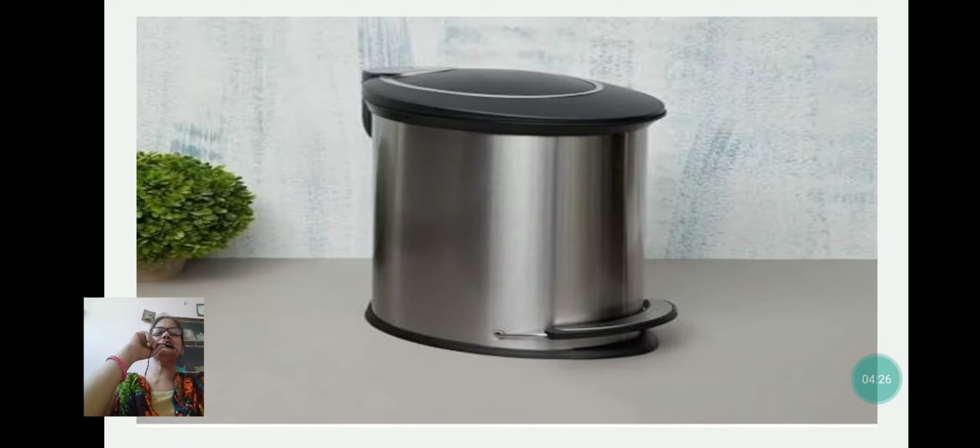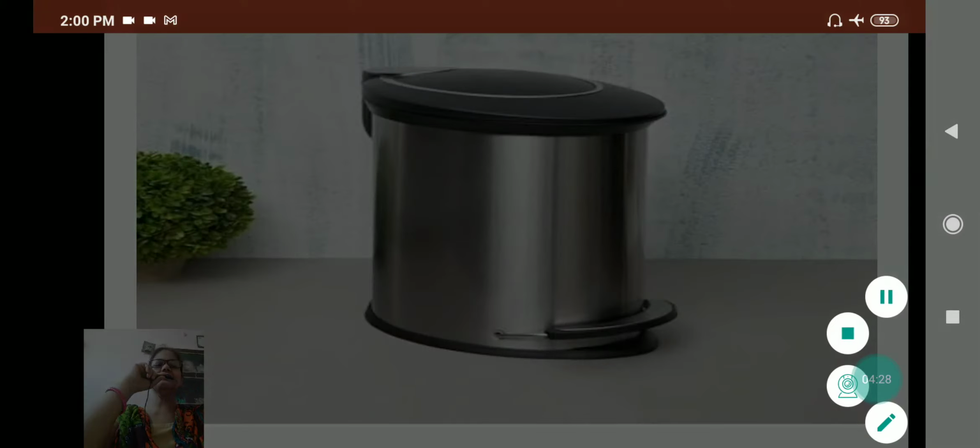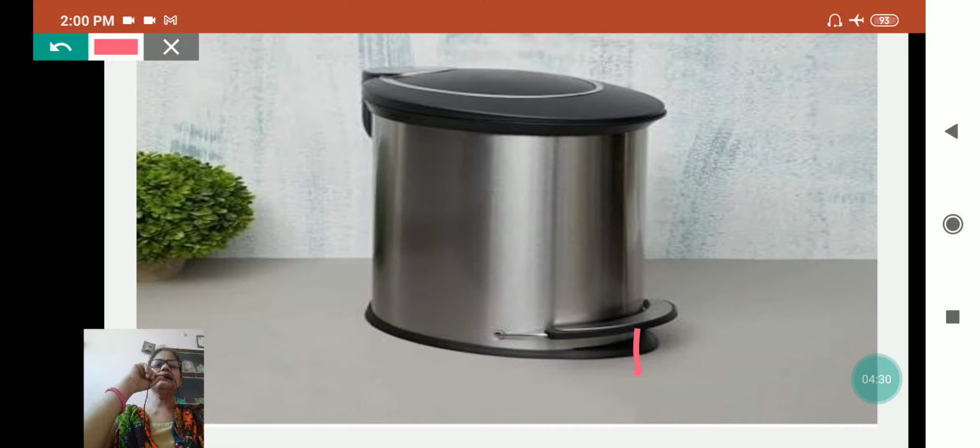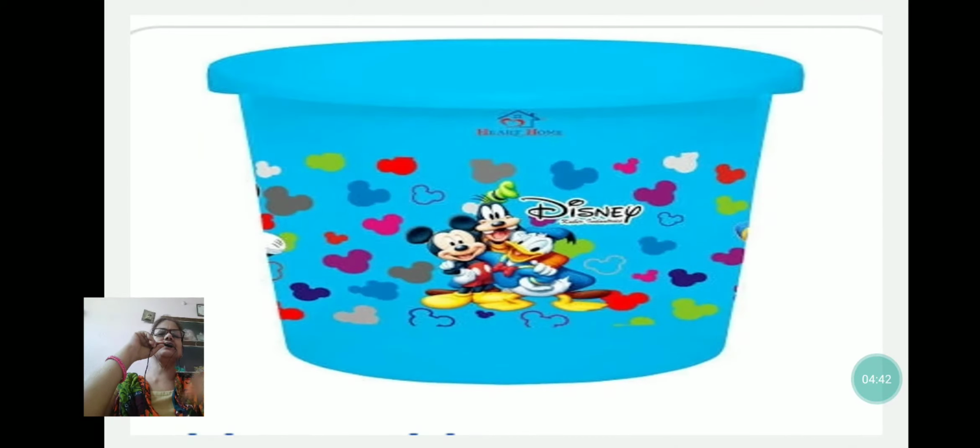Now I am showing you the different dustbins. See, here you have to touch with the hand. If you press here with your leg, this lid will open and you can dump the garbage inside it. Usually you can see this in the mall or at home. Now see this dustbin. This is an open dustbin. In your school you get this type of dustbin, because there is no wet garbage, you only have dry garbage, pencil shavings, some paper. That's why this open dustbin is kept there.